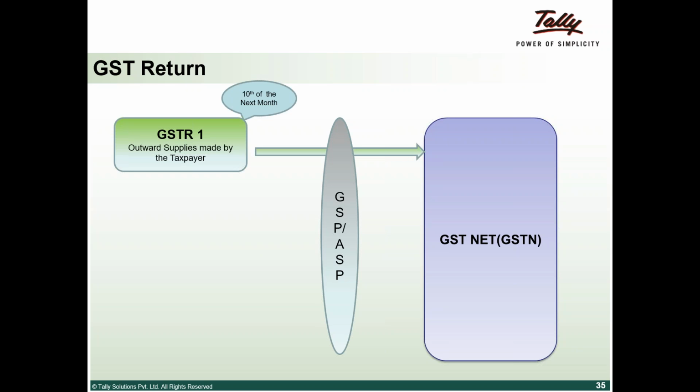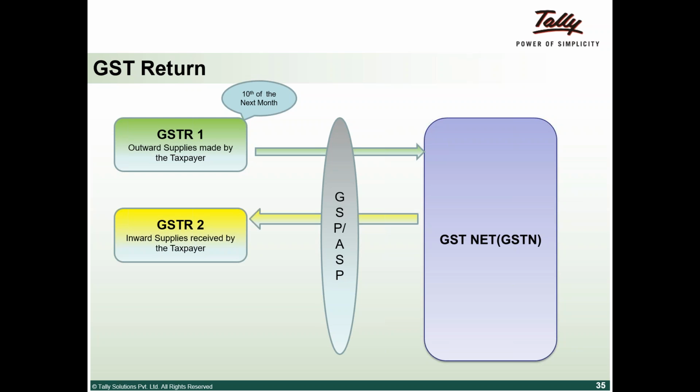So basically, any company needs to be aware of 3 returns that need to happen on a monthly basis. For every transaction that happened during the month, by the 10th of the next month, GSTR 1 needs to get uploaded. GSTR 2 would be the inward supplies, based on the input credit that I am going to claim. Generally, this would be auto-populated at the back end from the GSTN servers, and this has to happen by the 15th.